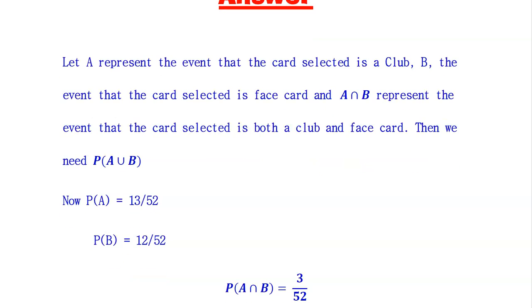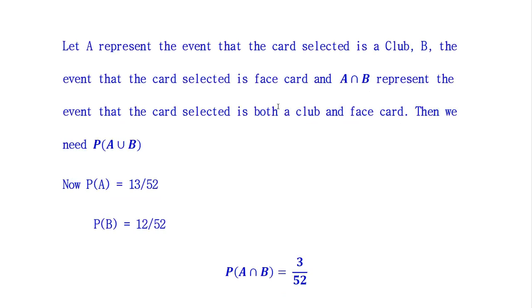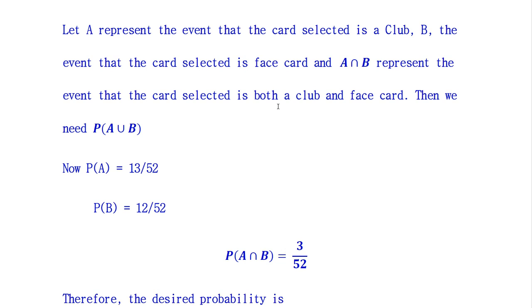So let us denote our events. Let A represent the event of club cards, B represent the event of face card, and A intersection B be the event that card selected is both club and face card. So we need probability of A union B to calculate.